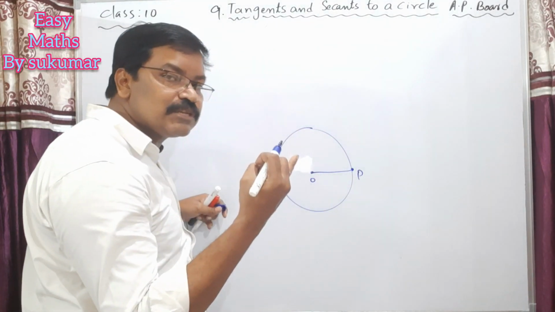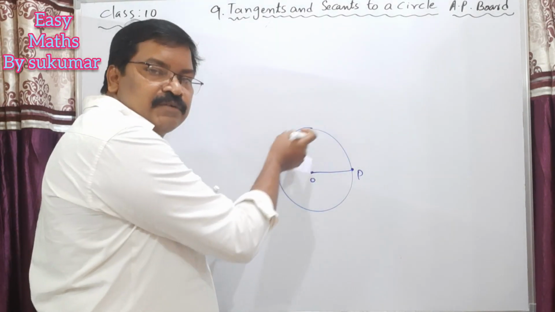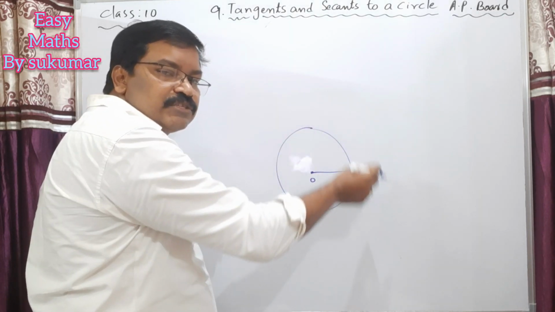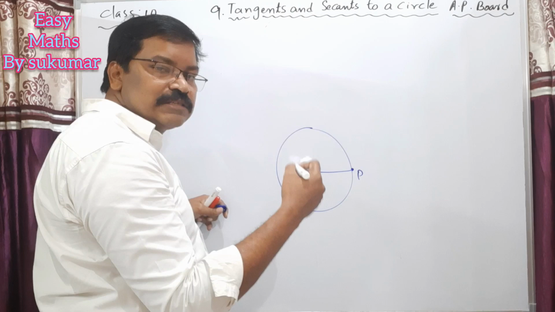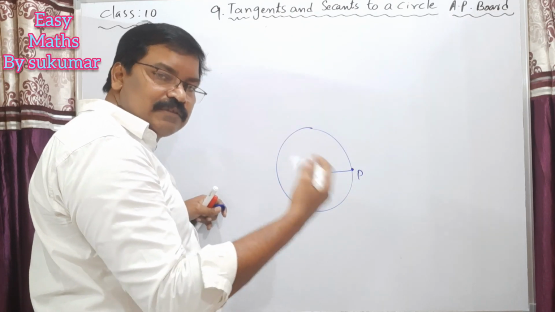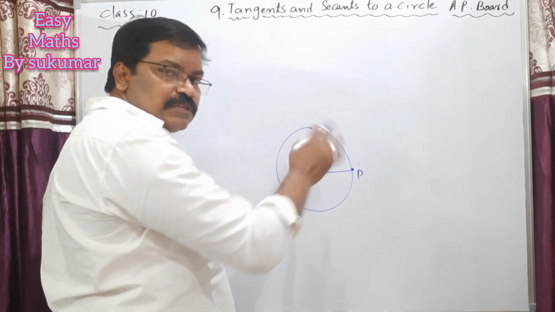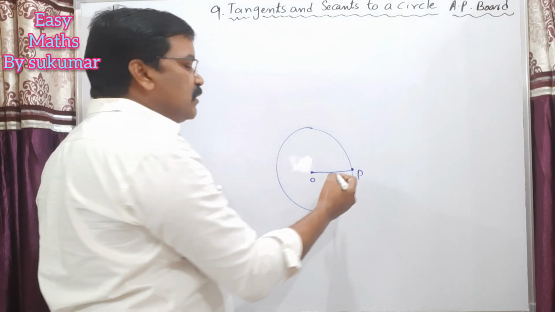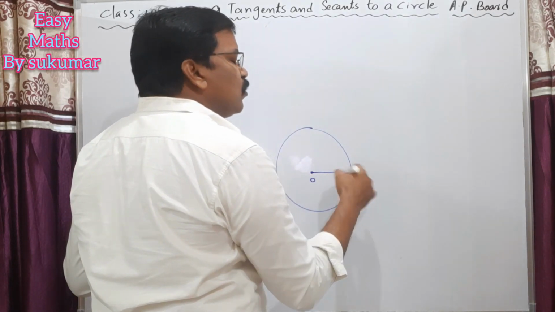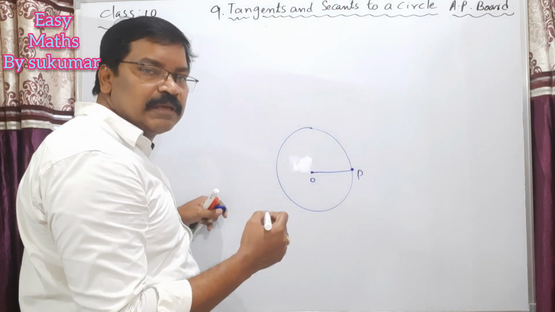What is the first step we did here? Just with some convenient radius, take a circle, and O is the center of the circle. You know where the center of the circle is? By using a compass we draw a circle. So this point is called the center of the circle. Then take a point P on the circle and join OP.